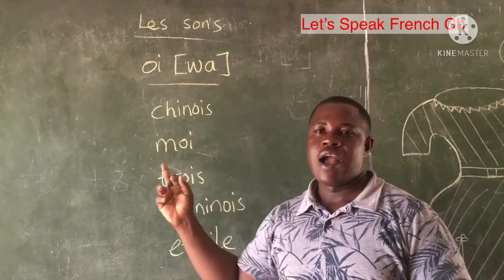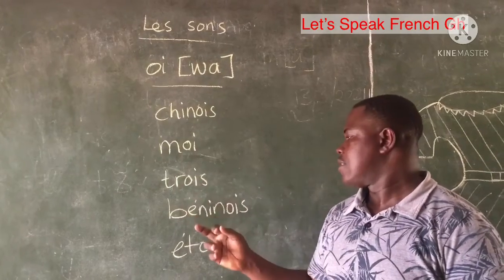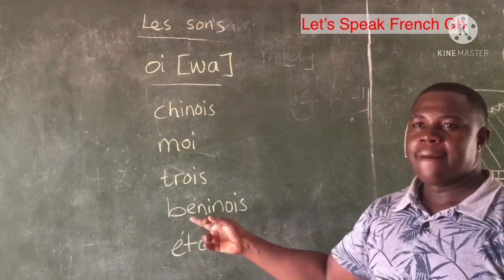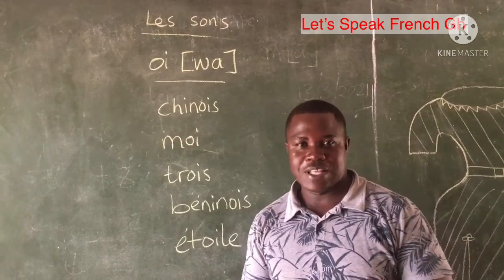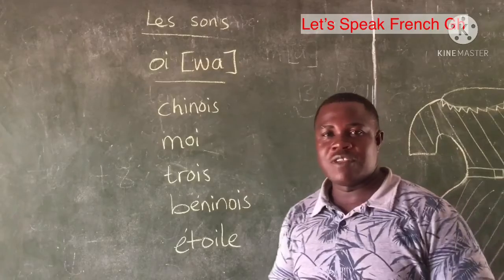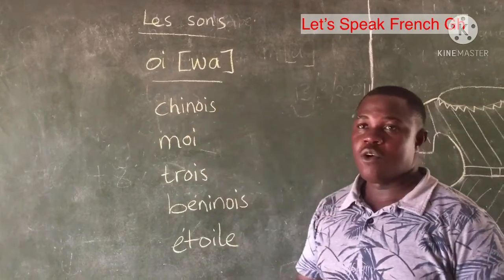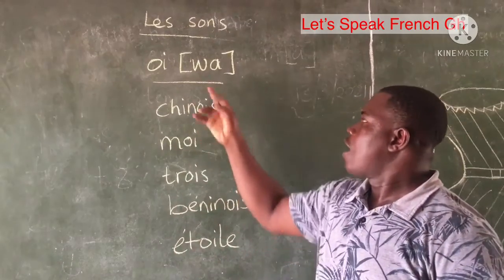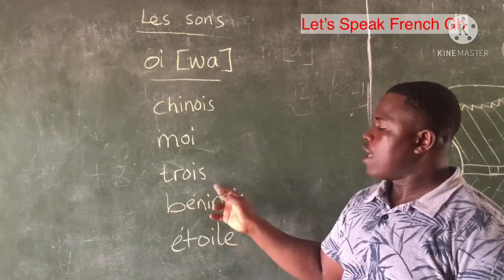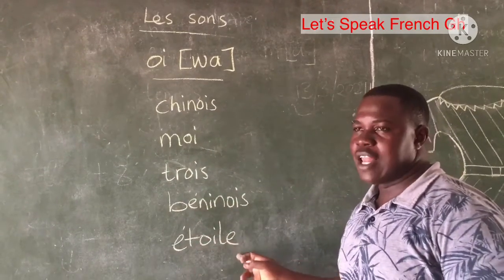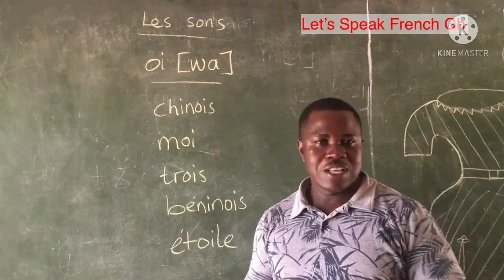moi, trois, béninois, étoile. So that is what you're supposed to get. That is the realization of the sound we get from the combination of O and I, or O et I and moi. So donc nous avons chinois, moi, trois, béninois, étoile. You can have more. You can try your hands and go and look for more.